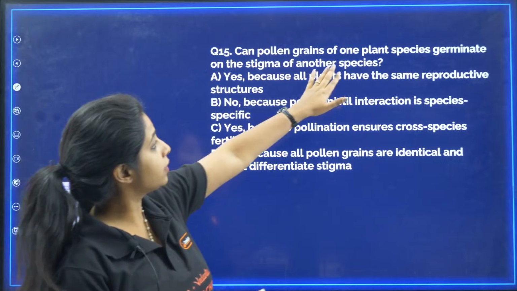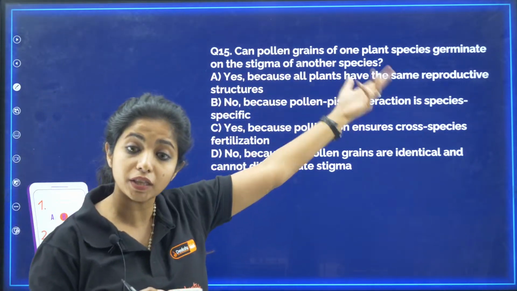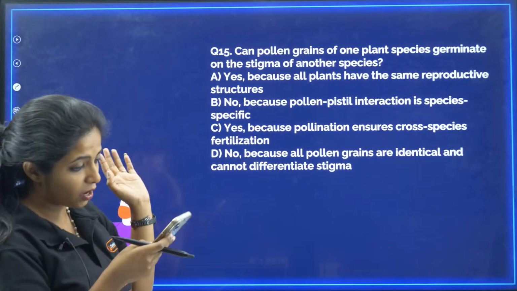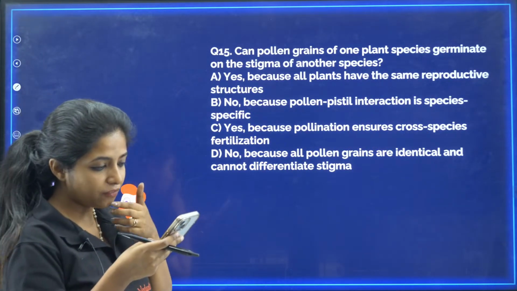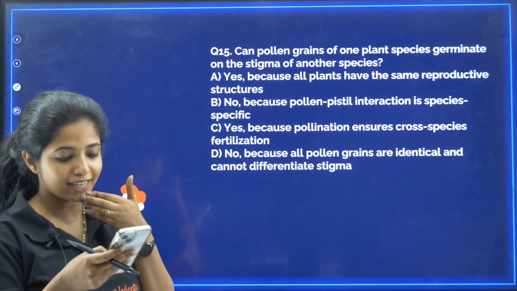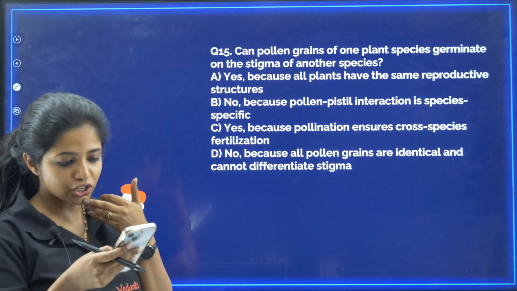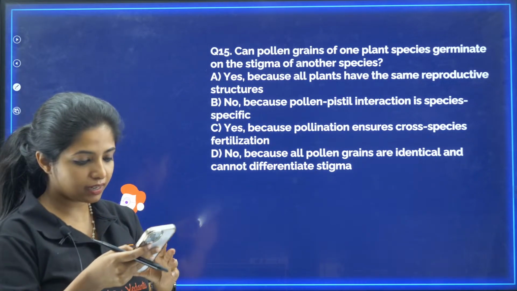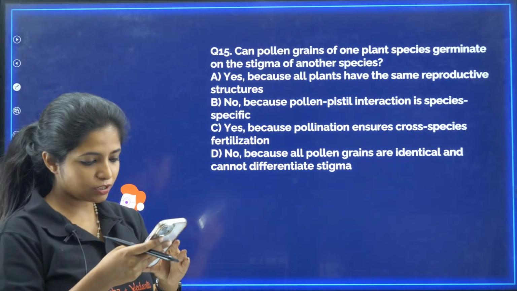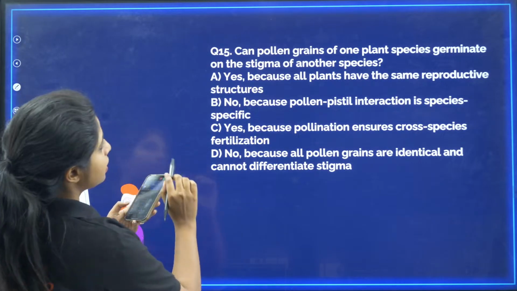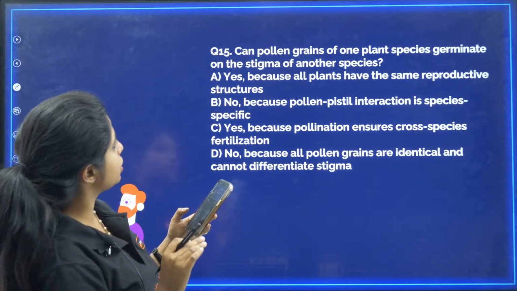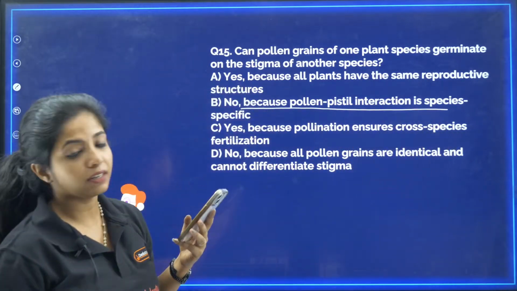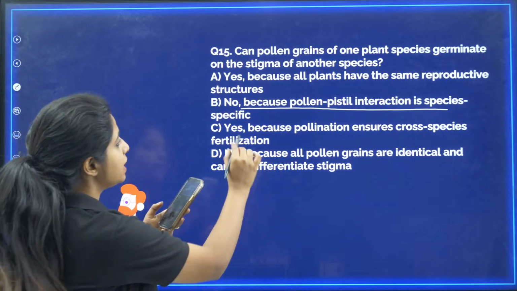Now, can pollen grains of one plant species germinate on the stigma of another species? Do you think that can happen? Akshita, Pavan, Abhishek, Santosh, Srushti, Sleepy, Yamini, Shashi, Mallikarjun, Ram Chadda, Jeevita, okay children. The answer is no. Why? Because the pollen-pistil interaction is species specific. So B is your answer.